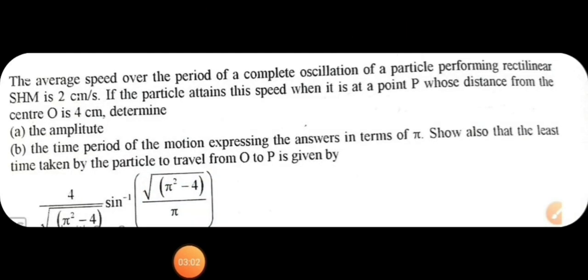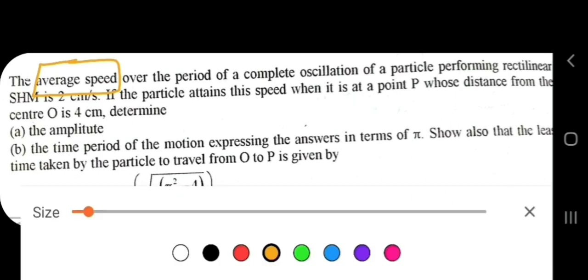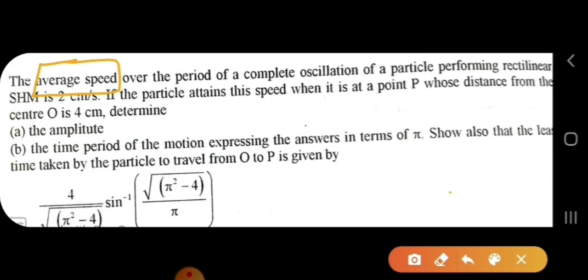Now see another doubt. This has been asked by Akshita. Let's read the question. It says the average speed over the period of complete oscillation of a particle performing rectilinear SHM is 2 centimeter per second. Average speed is equal to 2 centimeter per second.